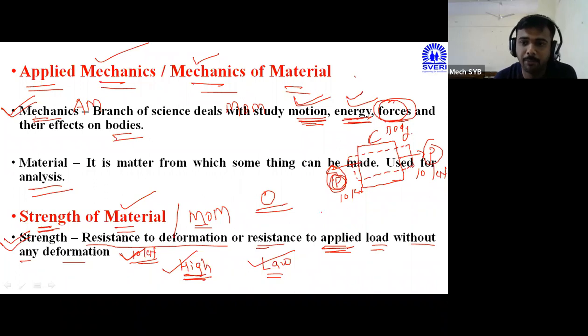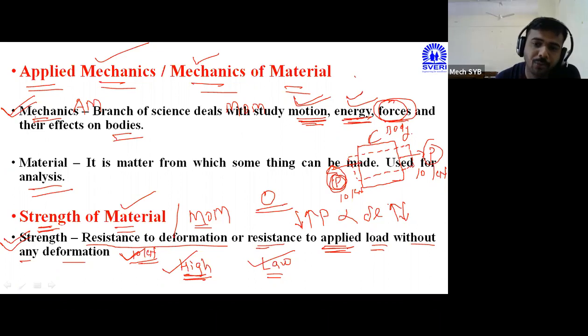See, applied force P, deformation I can indicate delta L. Okay, applied force is indicated by P, deformation is indicated by delta L, and both are directly proportional to each other, because when force increases, deformation also increases. When force decreases, then deformation also decreases.